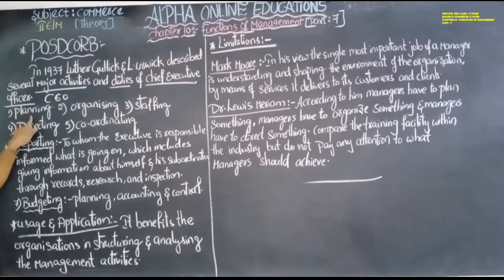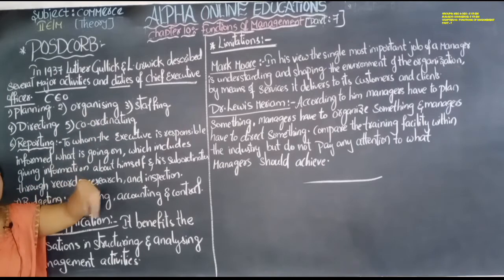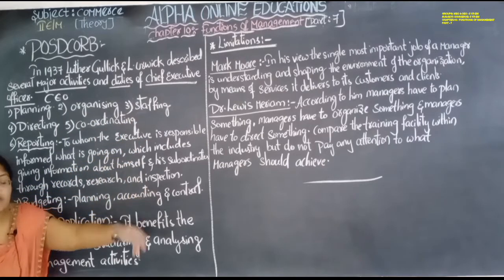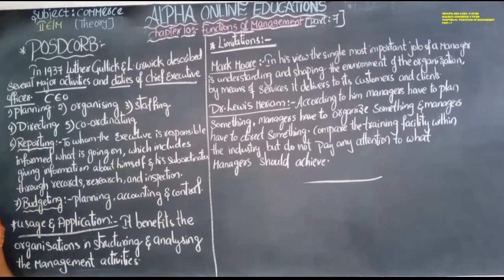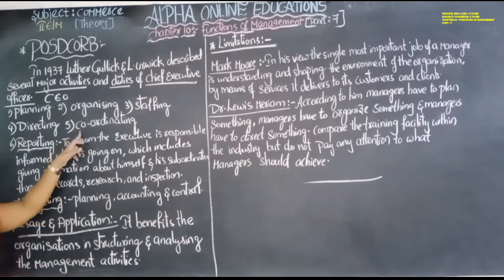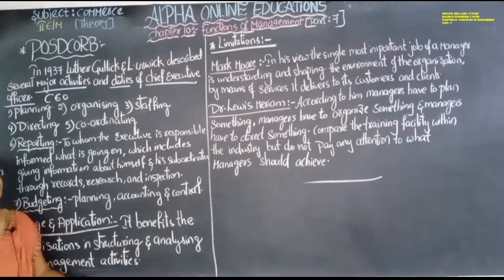They have to make the planning, they have to do the organizing, means bringing all the things together, staffing, employee recruitment process, directing, giving directions and seeing whether they are doing or not, coordinating means motivating the employees and bringing them together, controlling them.